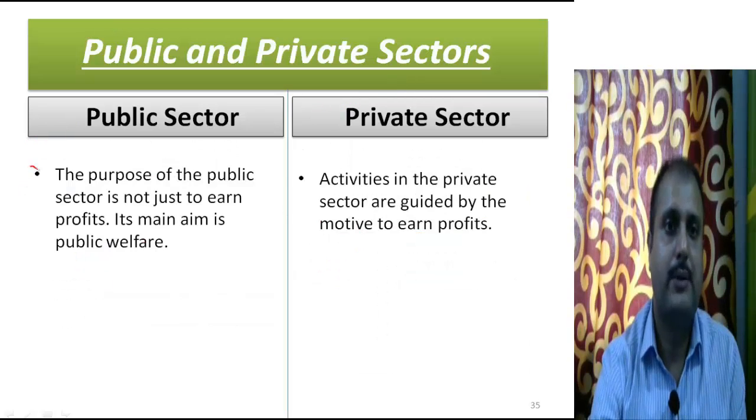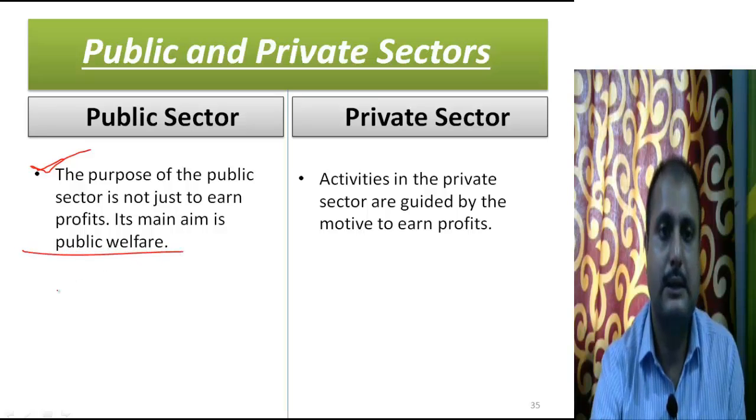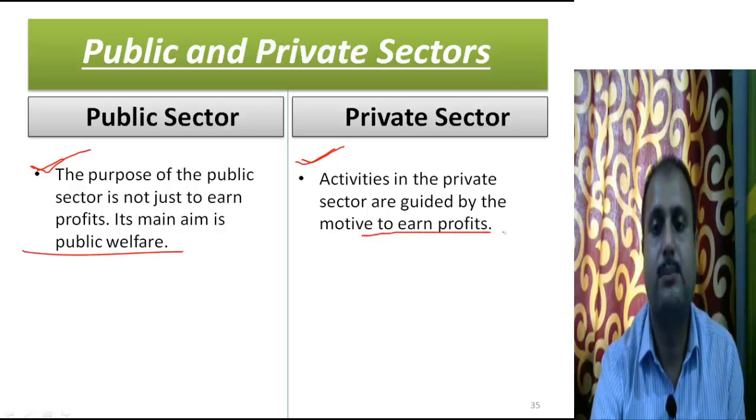The main aim of the public sector is to provide welfare and improvement of the people, and that is why the government provides government schools and government hospitals for the welfare of the people. But the private sector is guided by the motive to earn profit.